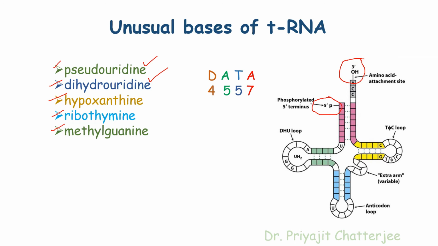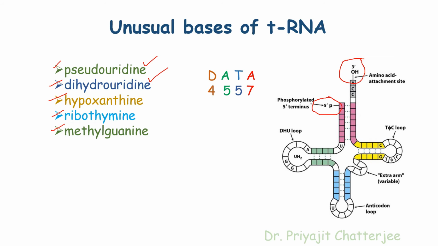It contains 4 complementary base pairs. The anticodon arm contains 5. The dihydrouridine arm has 4 complementary base pairs and the anticodon arm has 5 complementary base pairs.